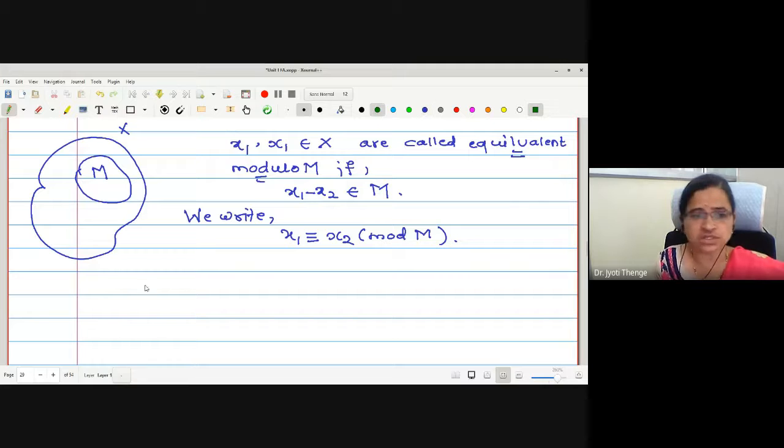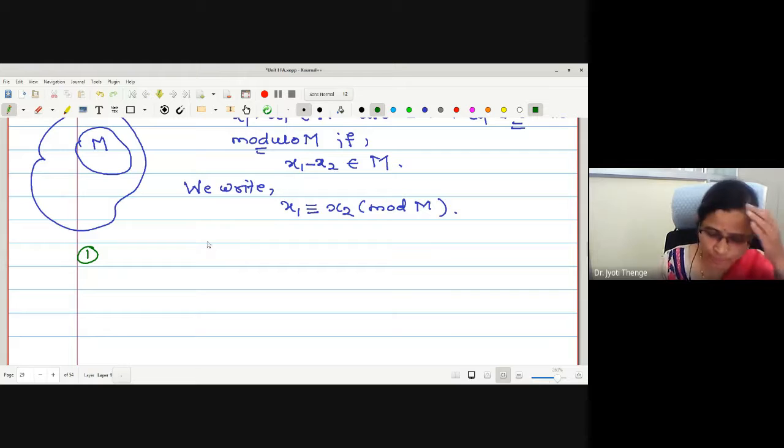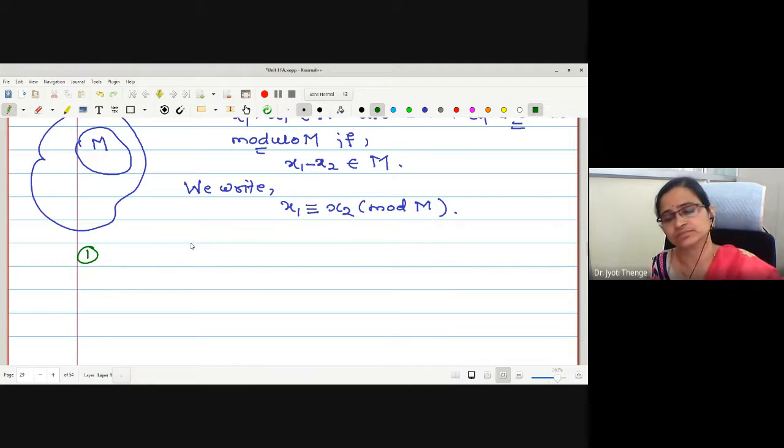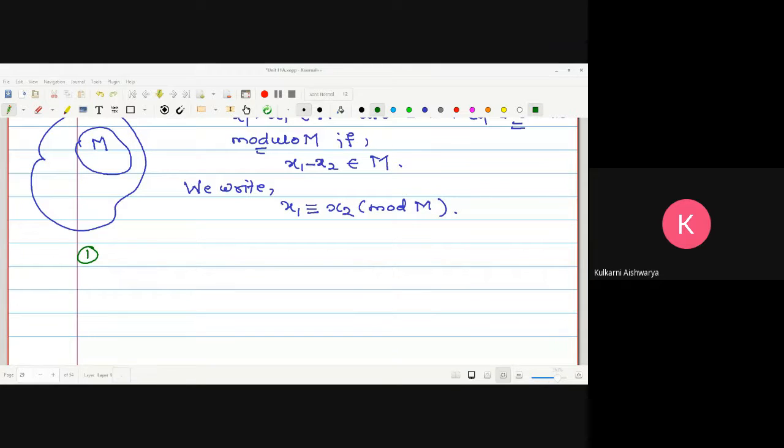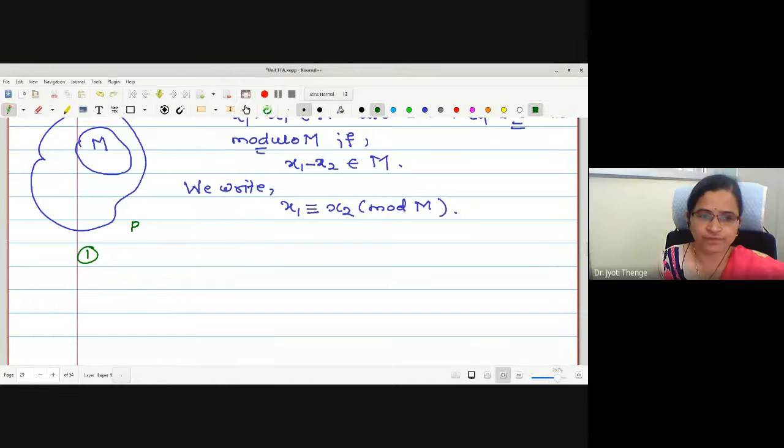One can check how this is an equivalence. How many properties does it have to satisfy? Three properties. Which three properties does it have to satisfy when we say the relation defined is an equivalence relation? Reflexive, symmetric and transitive. These are the three properties: reflexive, symmetric, and transitive.